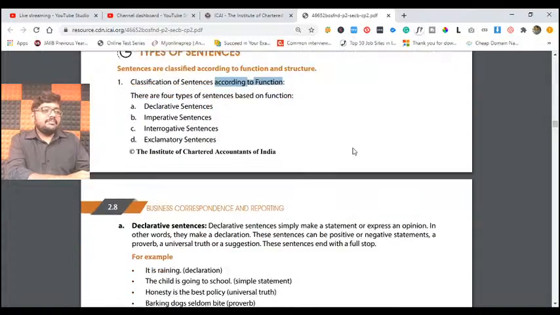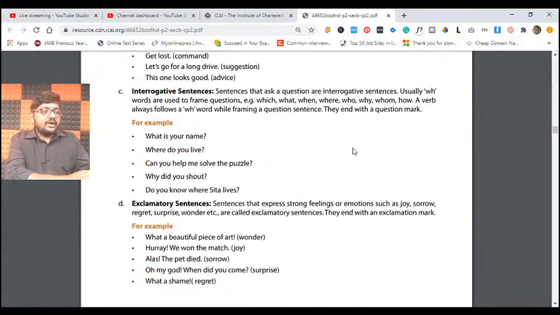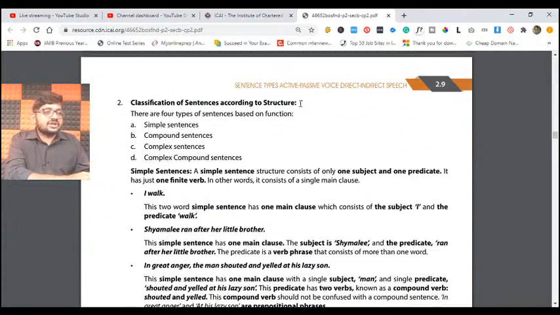Okay, declarative, imperative, etc. But now, based on the structure of the sentence, we are dividing into 4 different types. What are those 4 different types? Simple sentences, compound sentences, complex sentences, complex and compound sentences, both mixed together.